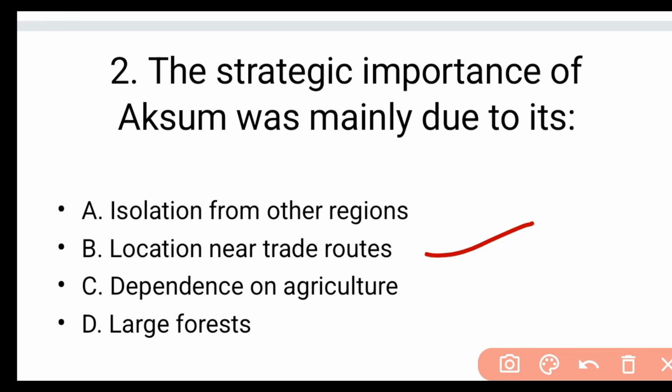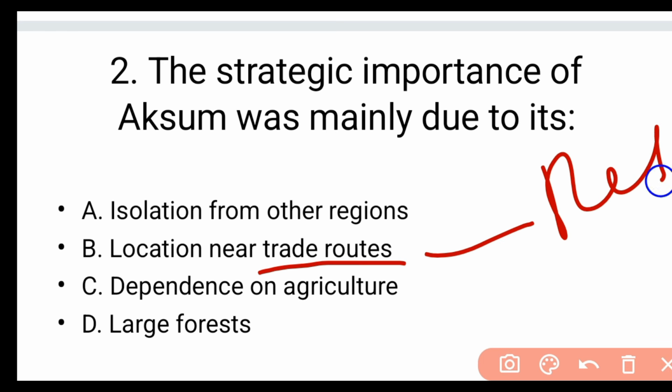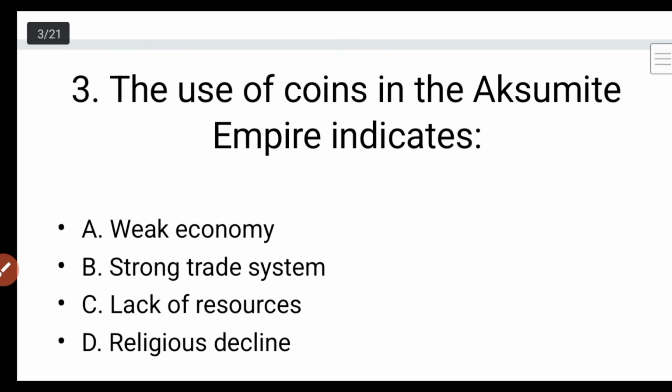Because of the land mass of the Horn of Africa, the Aksumite Empire is strategically located. Trade was central, so access to the Red Sea was a very crucial thing. Location near trade routes means the routes on the Red Sea; they had access to the trade route along the Red Sea. Question number 3.